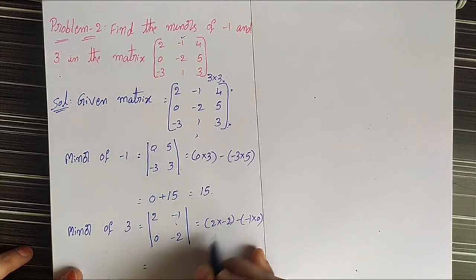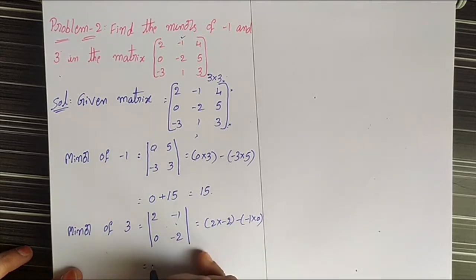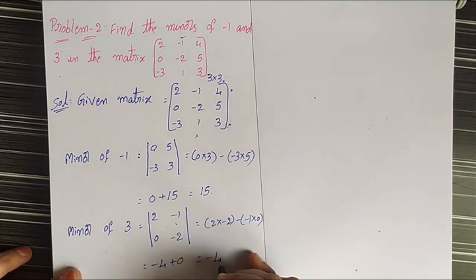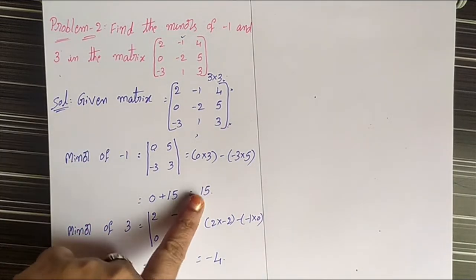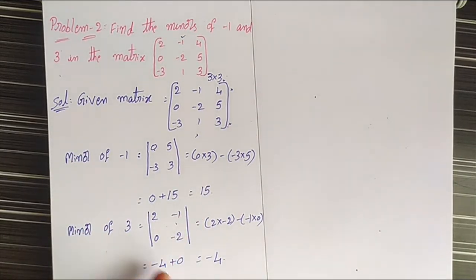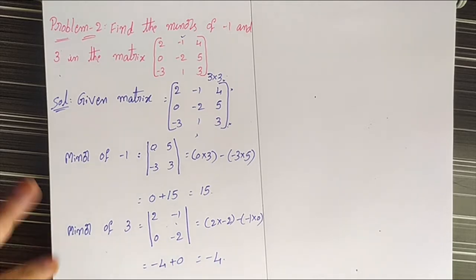That is -4, and minus into minus is plus, 1 into 0 is 0, so the result is -4. Then the minor of -1 is 15 and the minor of 3 is -4. This is the solution of the second problem.